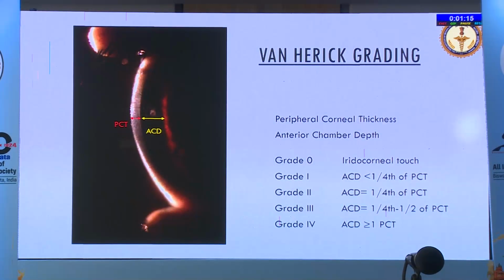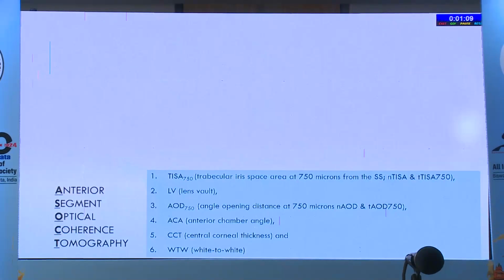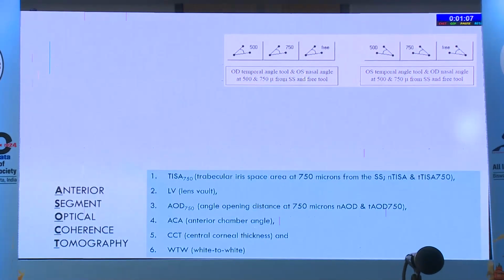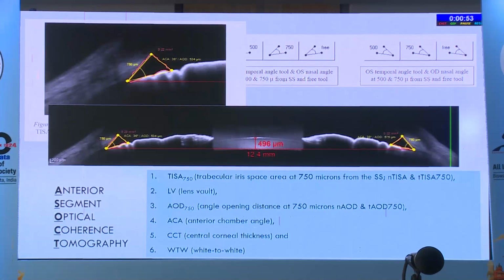So Van Herrick grading, as we all know, this is how it was performed. So this is the ASOCT measuring the CCT and the angle parameters using the tools. We had used a Heidelberg Spectralis machine with the ASM module, and locating the scleral spur was the most important step, which was done, and all the parameters that are listed here were calculated for both nasal and temporal. And lens vault and white to white was also calculated.